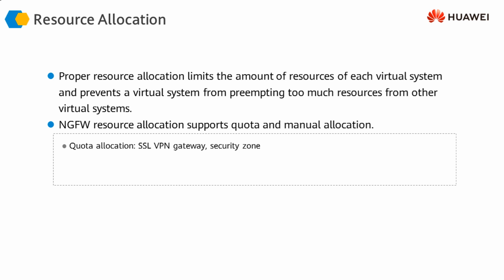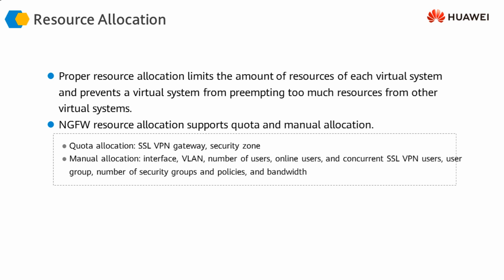That resource allocation is done in different ways. Some of the resources are allocated automatically, which we call the quota allocation. For example, SNAT, VPN gateway functionality, security zones, etc. They are automatically assigned to the new virtual firewalls which we have created. Some of the resources we have to allocate manually.